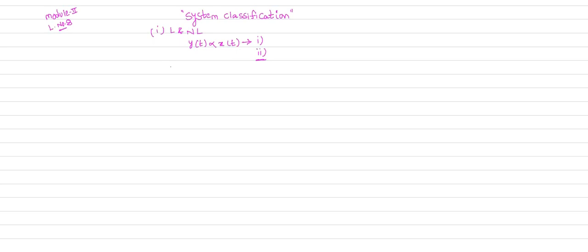How can you make a statement using these two conditions? So the statement is like this. x1 of t is the input given to the system, so it will produce the output y1 of t, and x2 of t is another input given to the system, so it will produce the output y2 of t. In the third step, I can take the linear combination of the two inputs, that is the weighted sum of your inputs.